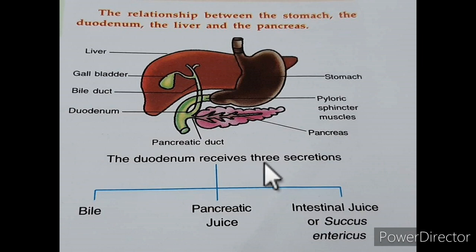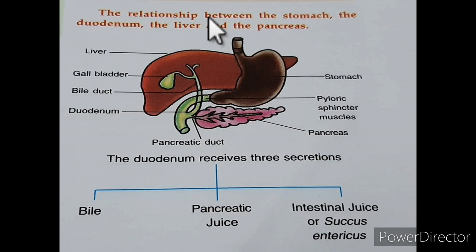This bile is a greenish fluid made in the liver and stored in the gallbladder. You can see a small organ is present near this liver, known as the gallbladder, which is used to store the extra bile which is produced by the liver. The food coming from the stomach is acidic.